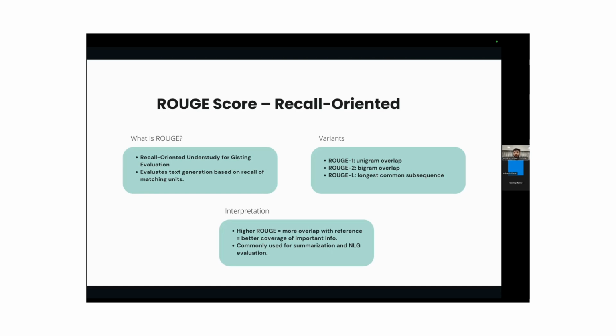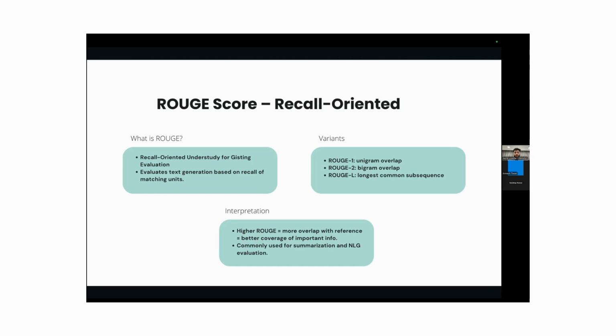There are three variants: Rouge Score 1, Rouge Score 2, and Rouge Score L. Rouge Score 1 is for unigram overlap, that is word to word. Rouge Score 2 is for bigram, and Rouge Score L is the longest common subsequence, that is the longest sentence found between the two.